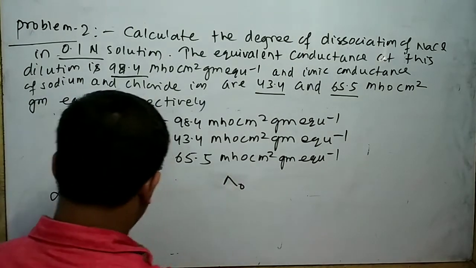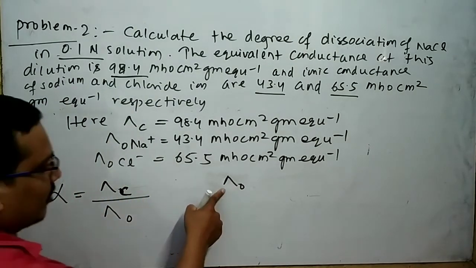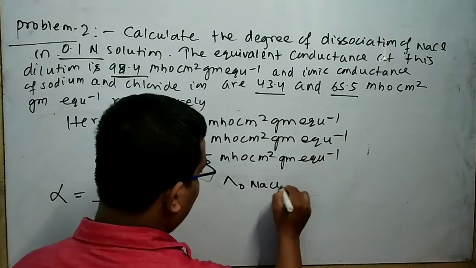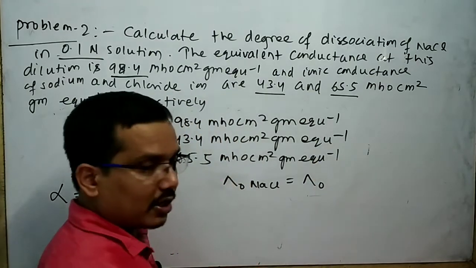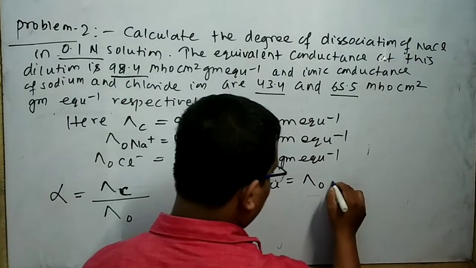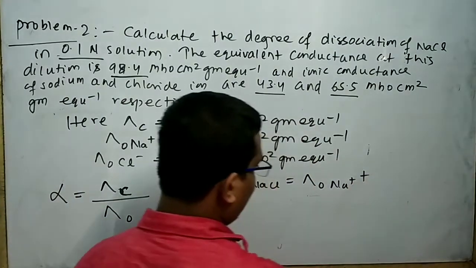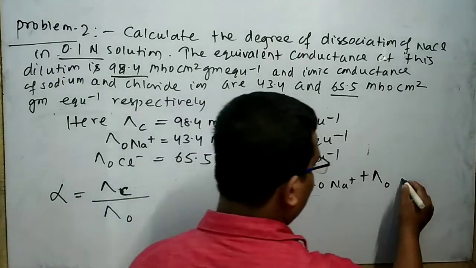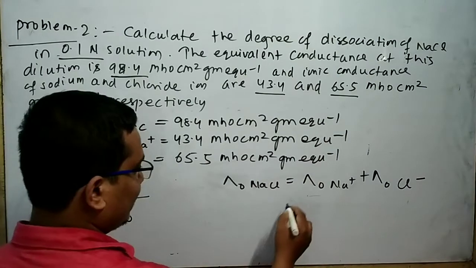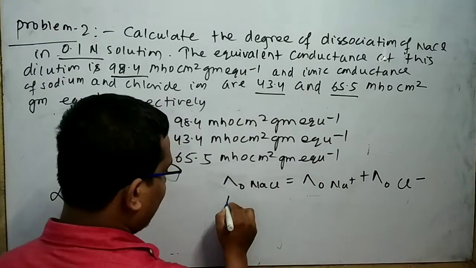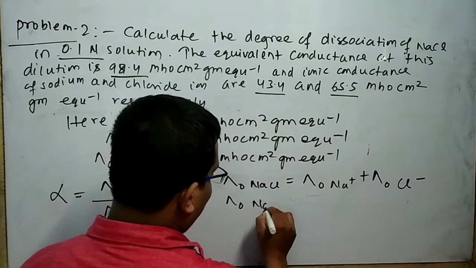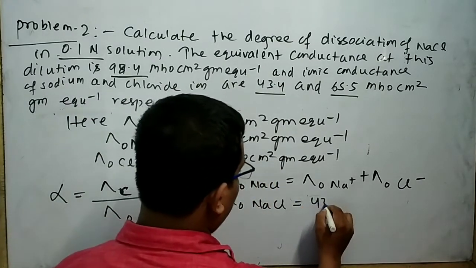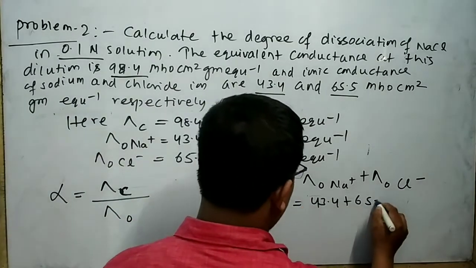I can find this term, that is equivalent conductance at infinite dilution for NaCl equal to equivalent conductance at infinite dilution for Na plus plus equivalent conductance at infinite dilution for Cl minus. That means it equals 43.4 plus 65.5.